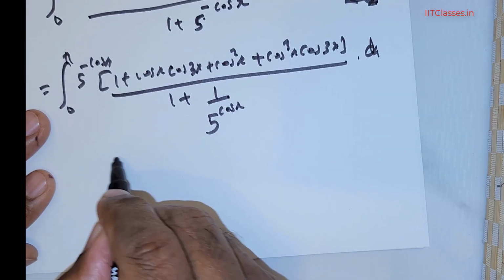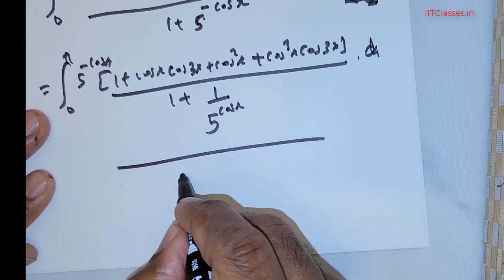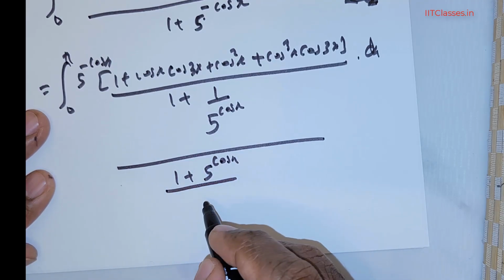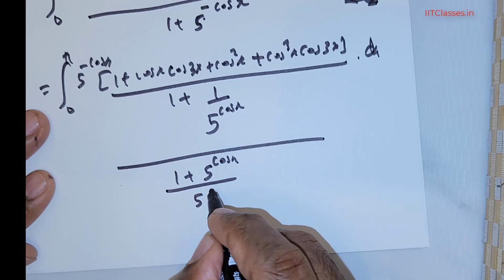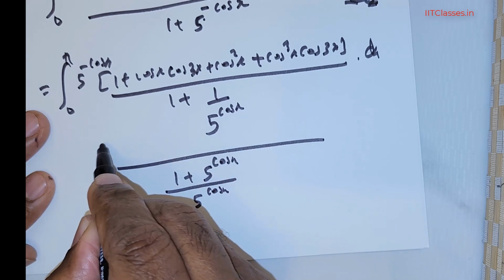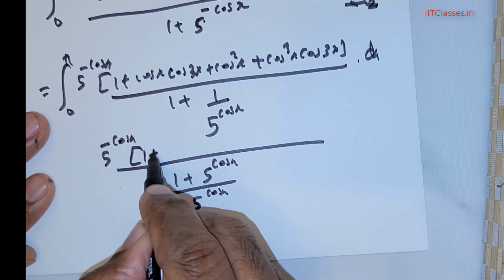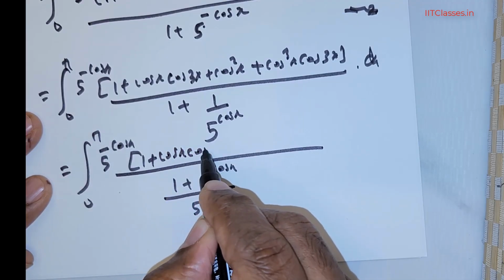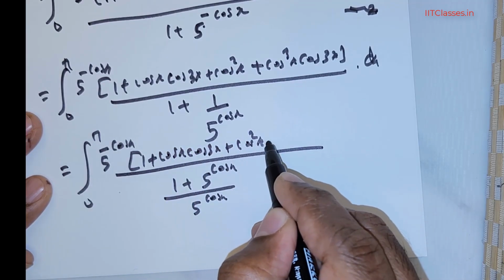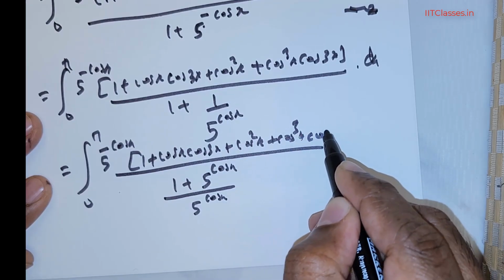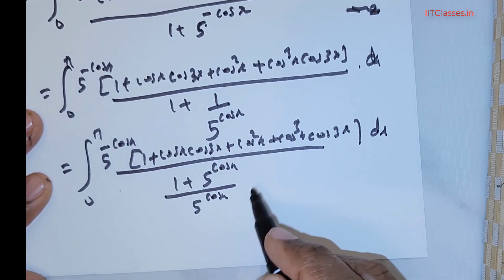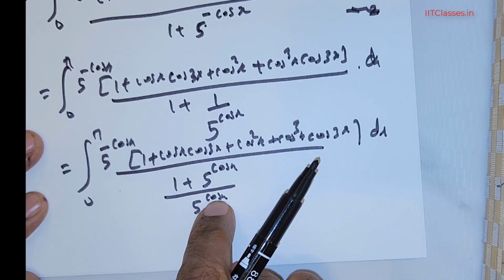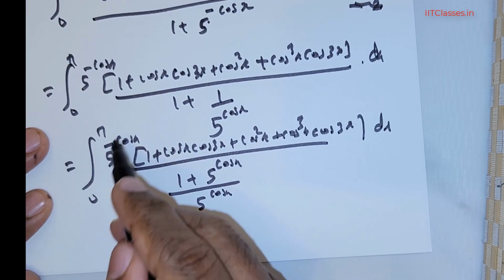The denominator gives me (1 + 5 raised to the power of cos x) divided by 5 raised to the power of cos x. When you flip it, this is 5 raised to the power of cos x and this is 5 raised to the power of negative cos x, so they get cancelled.